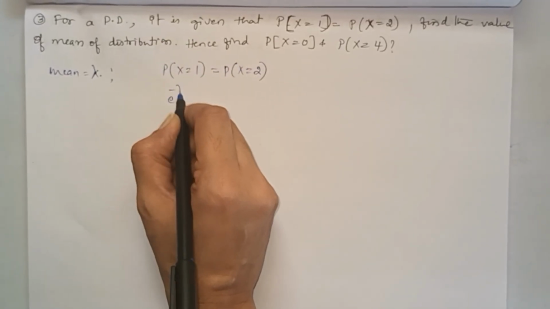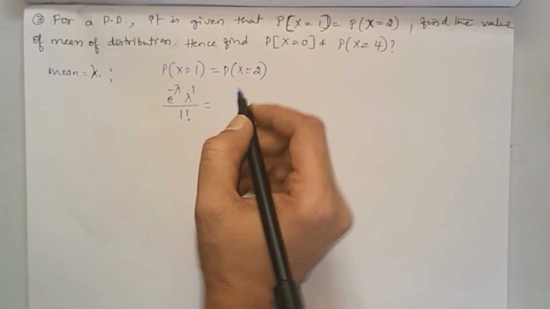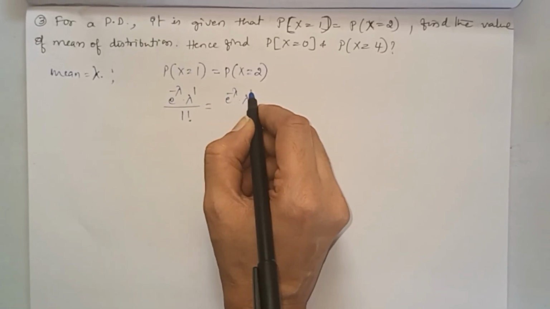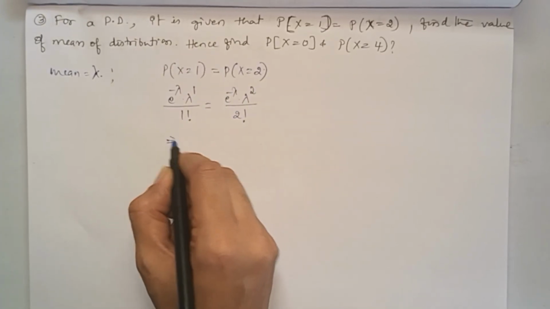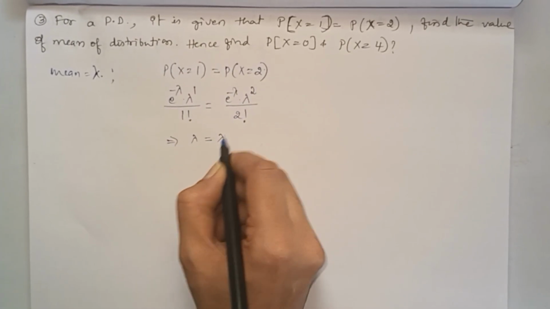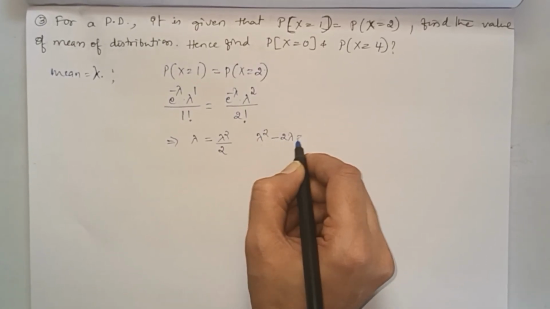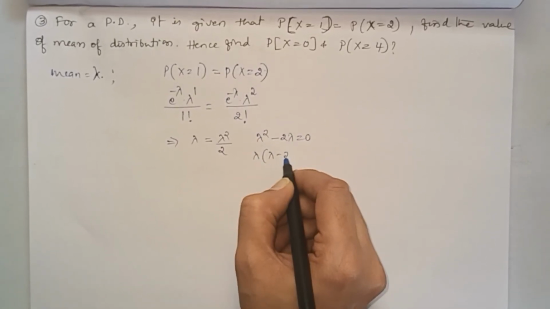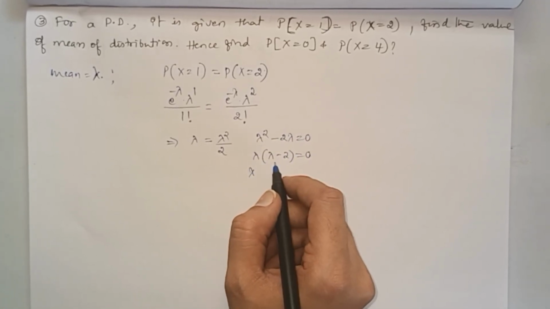So e power minus lambda into lambda power x, meaning 1 by 1 factorial, equals e power minus lambda into lambda power x, meaning 2 here, by 2 factorial. So this implies lambda equals lambda square by 2. So lambda square minus 2 lambda equal to 0. Lambda into lambda minus 2 equal to 0. Lambda equals either 0 or 2.